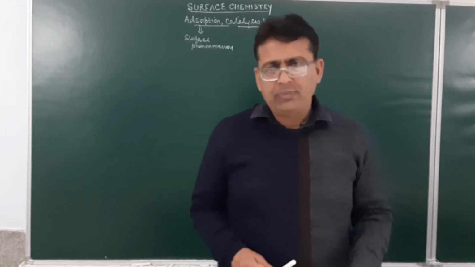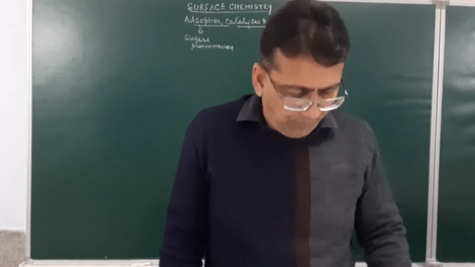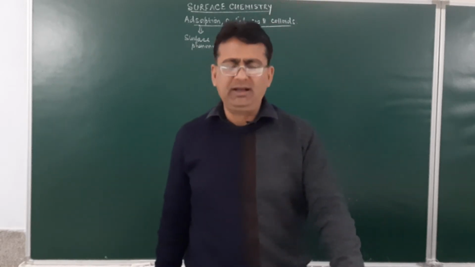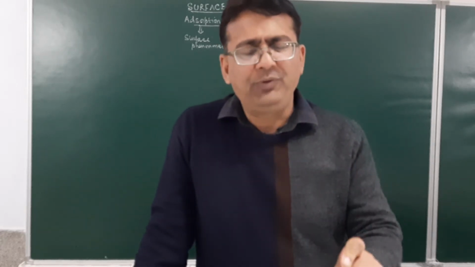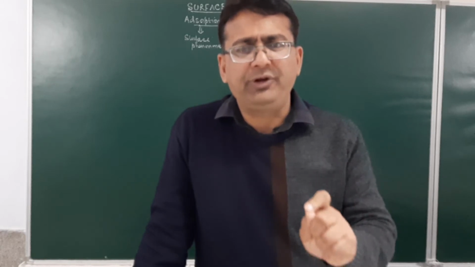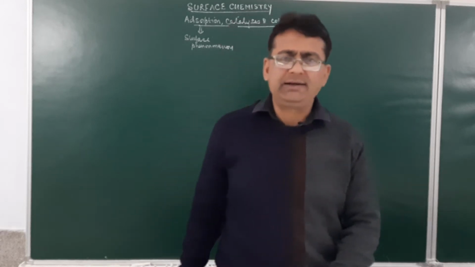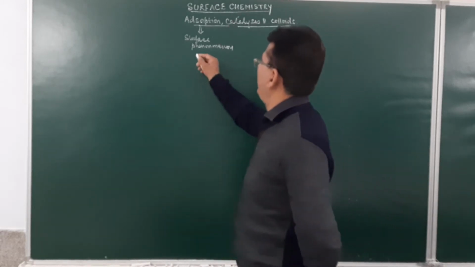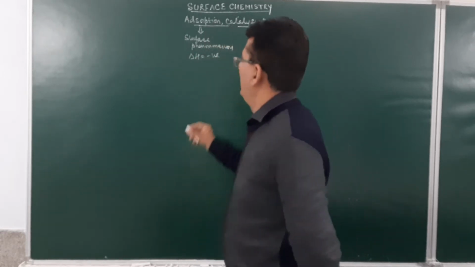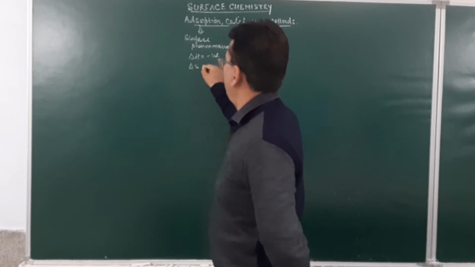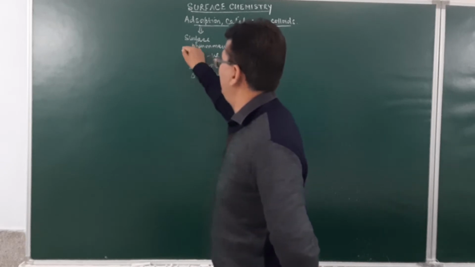During adsorption, heat is evolved, so delta H will be negative. So, adsorption is an exothermic process. Am I clear? Remember, it's a surface phenomenon. During adsorption, delta H is negative and the entropy will be positive, so delta G will become negative. So, it's a surface phenomenon. It is an exothermic process. I mean to say delta H is negative. Entropy of the system will increase. Delta S will be positive and delta G will be negative. Remember this, students.